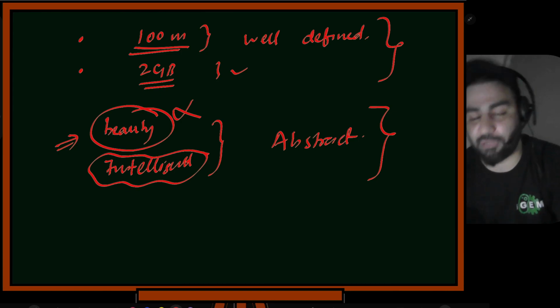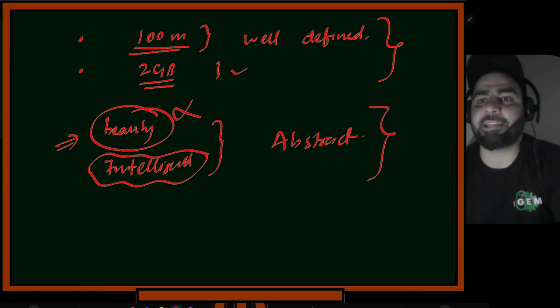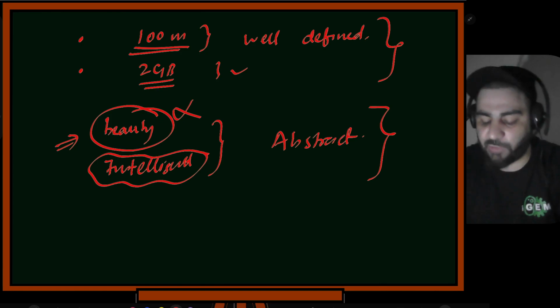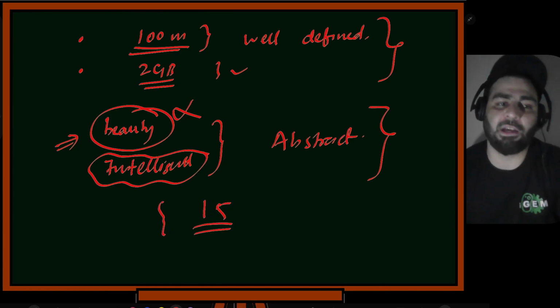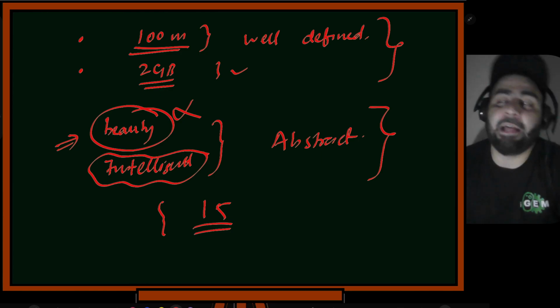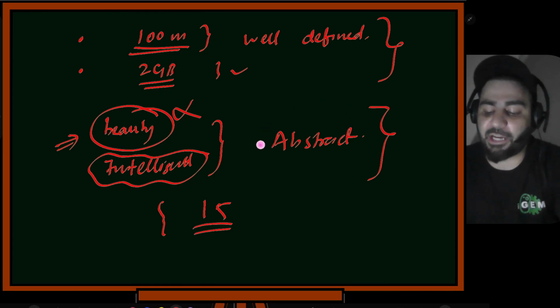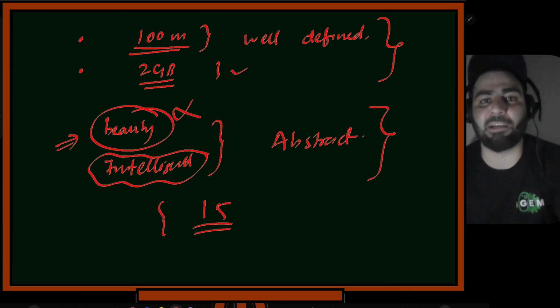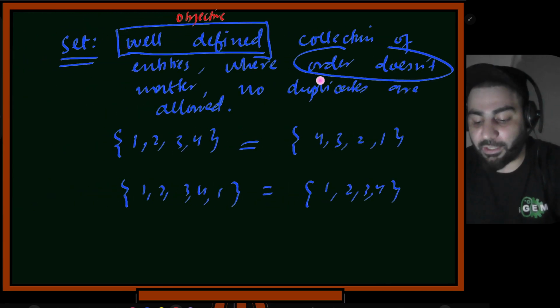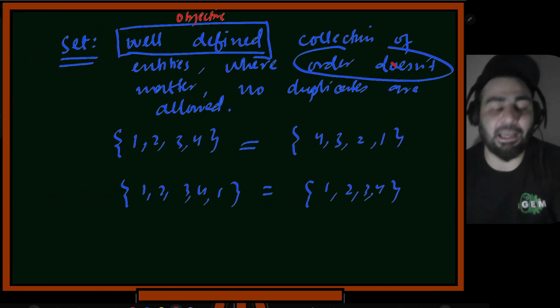It should have definitions. If I tell you a set of names, the names are well defined. In our class we have, let's suppose, a set of 15 students, which includes Arshan, Mahmood, Sohail, Ejaz, whatever. It is well defined basically. It's not abstract. So if you come up with abstract terms, then we will not call it a set. I think this well defined is clear. Order doesn't matter and no duplicates are allowed. Are all three properties clear regarding sets?